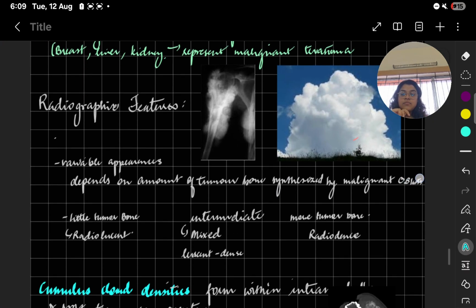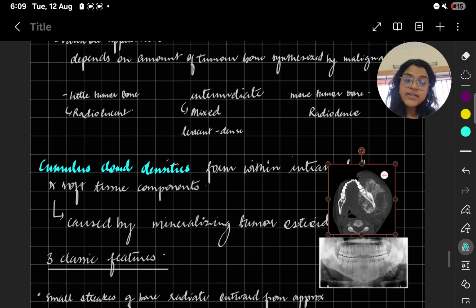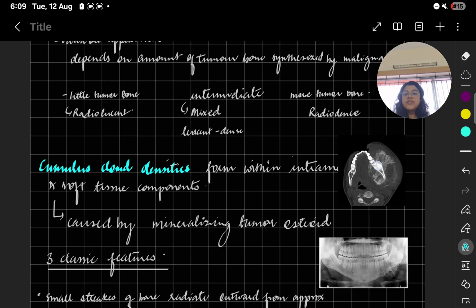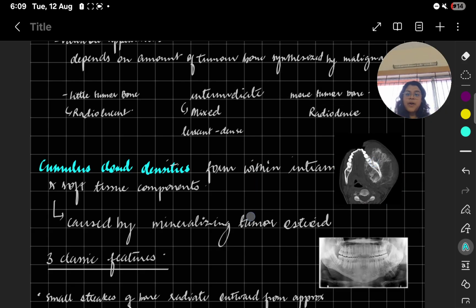Cumulus cloud densities from within the intramedullary and soft tissue compartment, caused by mineralized tumor osteoid. So the osteoid tumor, laid down by the malignant mesenchymal cells, has been mineralized, and this causes your cumulus cloud appearance. Okay.